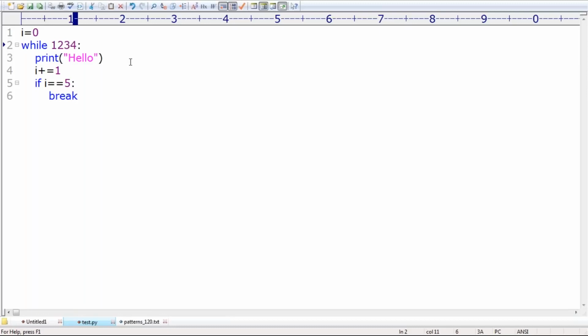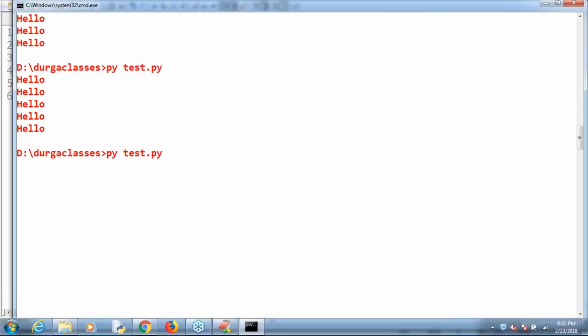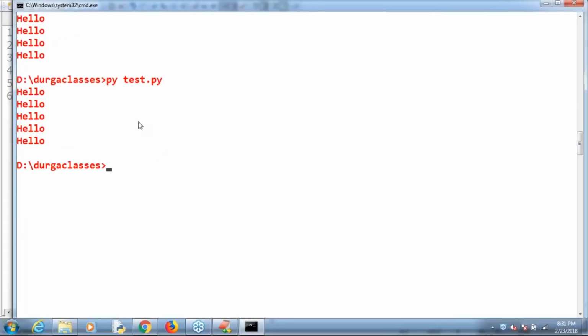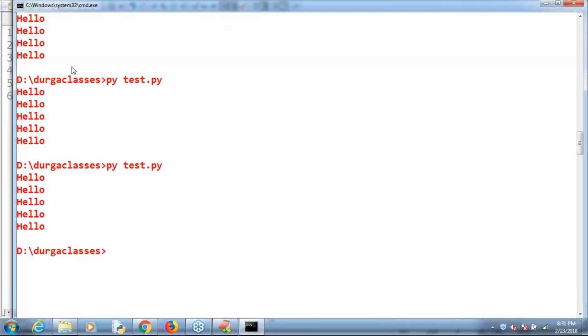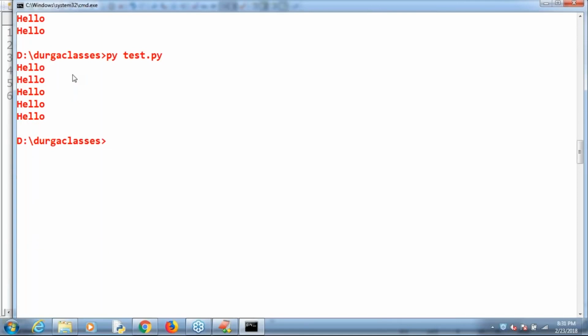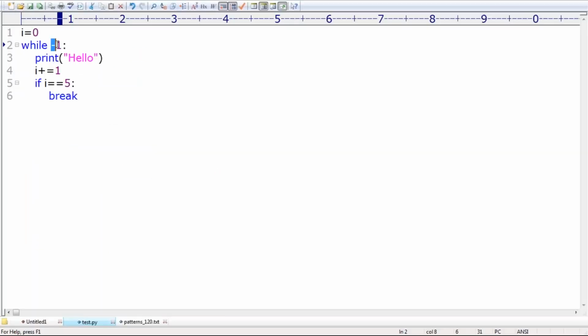Next, one more person is asking: sir, while 1, 2, 3, 4, is it valid or not? Let me cross check. Yes, it's working, because 0 means false, non-zero means true. Remember this. 0 means false, non-zero means true internally. Python considers it like that. Even negative values also. Just observe the output. Negative also works, because it is non-zero. Non-zero means what? Respond. Non-zero means what?